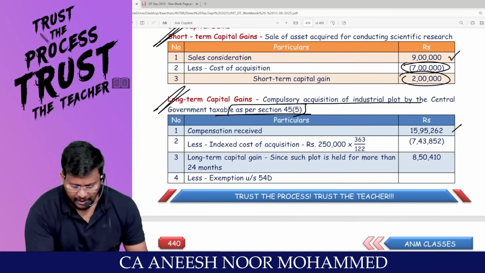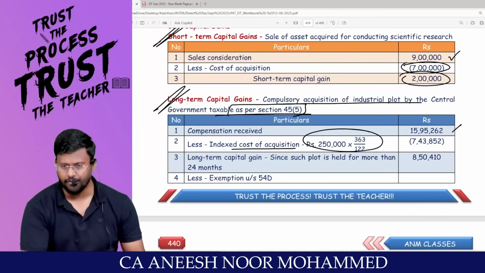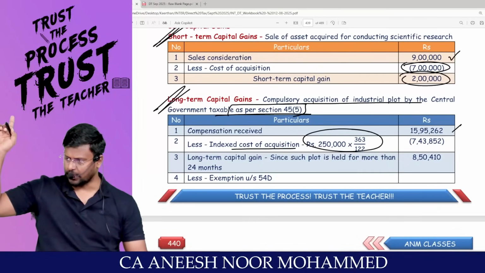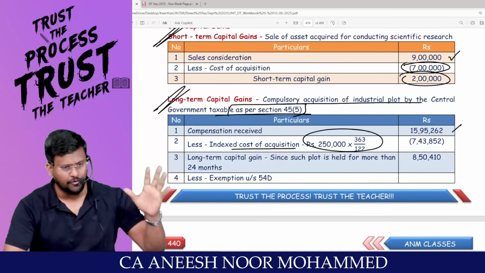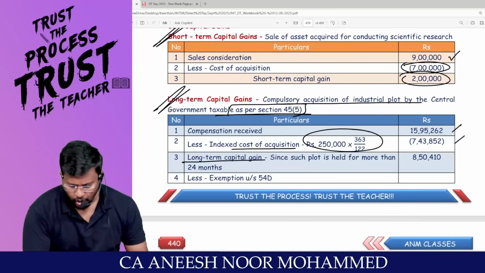Accepted. Less cost of acquisition or index cost of acquisition. The cost of acquisition is 2,50,000 divided by CII in the year of acquisition into CII in the year of transfer. You will be getting the index cost of acquisition, right? So you will be getting long-term capital gain of